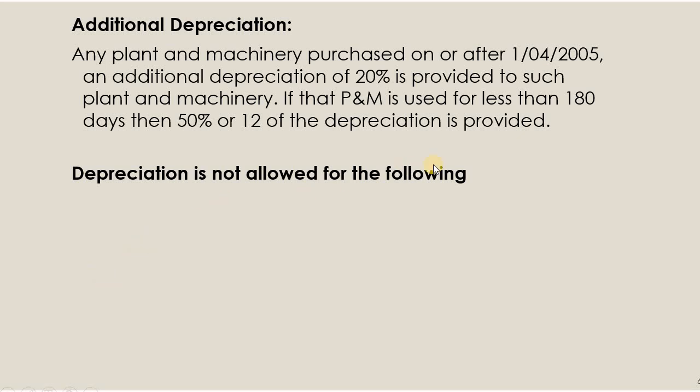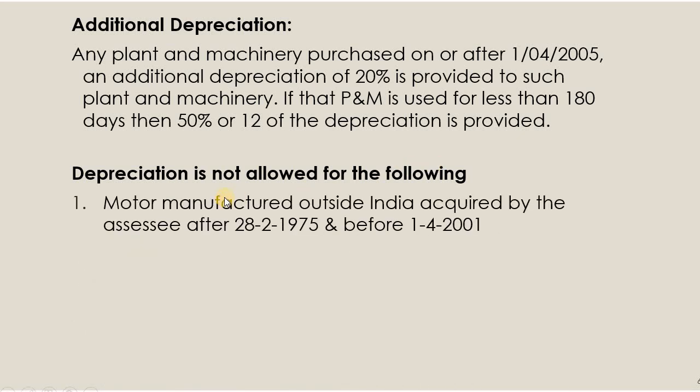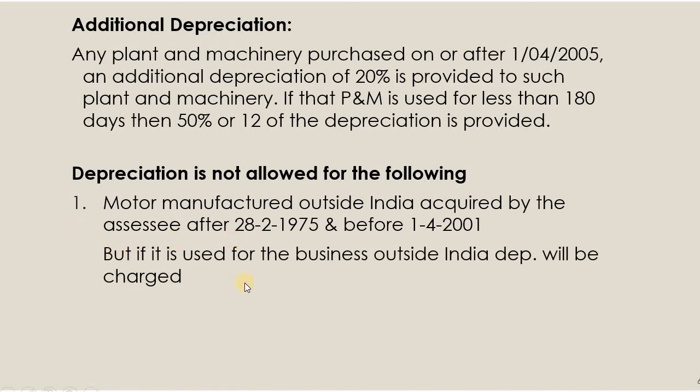Then depreciation is not allowed for the following: motor vehicles manufactured outside India and acquired after 28/2/1975 and before 1/4/2001. For any motor vehicles manufactured outside India and acquired during this period, depreciation will not be charged, that is additional depreciation. But if it is used for business outside India, then depreciation will be charged. Whatever motor vehicle was bought during this period, if it is used outside India, then depreciation can be charged.